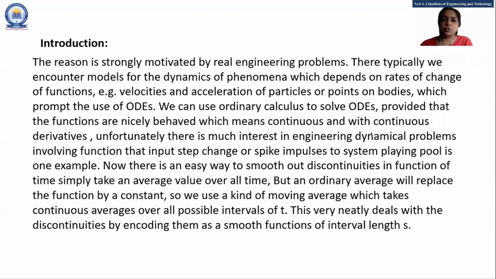Why we need to learn this unit? The reason is strongly motivated by real engineering problems. There we typically encounter models for the dynamic phenomena which depend on rates of change of functions.